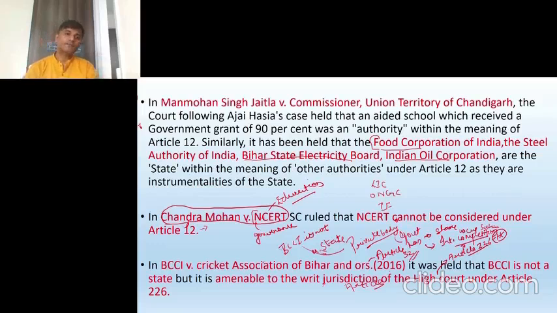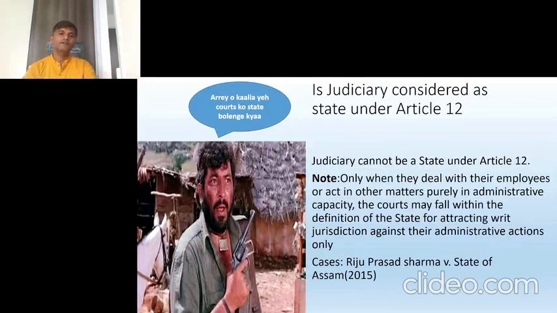There were many more cases, but these cases are not so important. But you remember the bodies which are called state: FCI, Airport Authority of India, Steel Authority of India (SAIL), Bihar State Electricity Board, Indian Oil Corporation. BCCI is not a state. Indian Oil Corporation is state. NCERT and BCCI are not state. But we cannot go to court against BCCI under Article 32, but under Article 226 we can. Okay. Now the question is, is the judiciary considered as a state under Article 12?